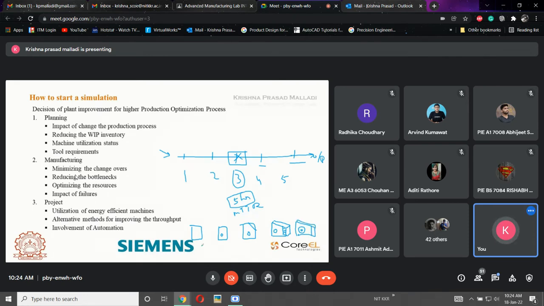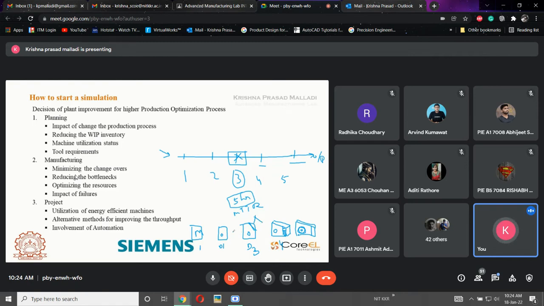These are the processes in the first machine: there will be a face milling. In the second machine there will be a small drilling D1. In the third machine there will be a D2 as well as a chamfer cut. In the fourth machine there will be an edge cutting and again a side chamfer, and in the fifth machine there will be tapping as well as boring. Now this machine has failed.